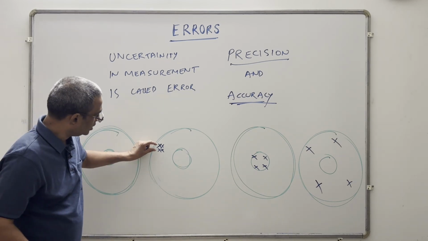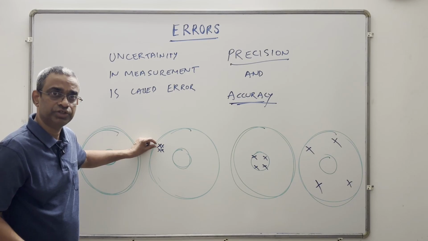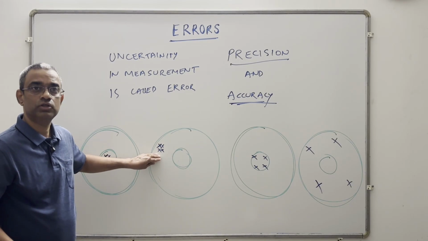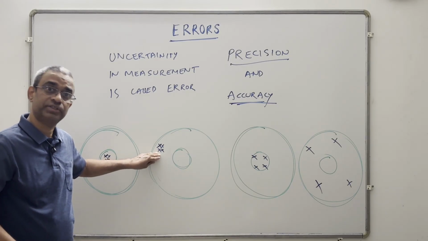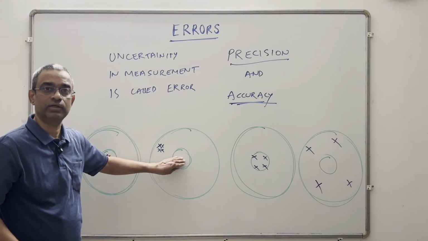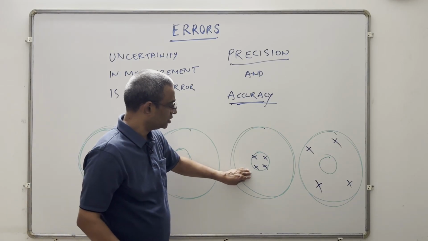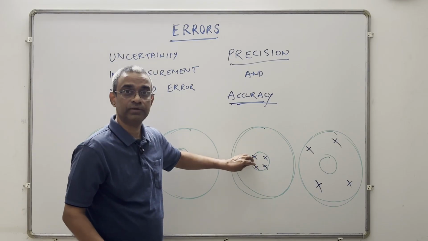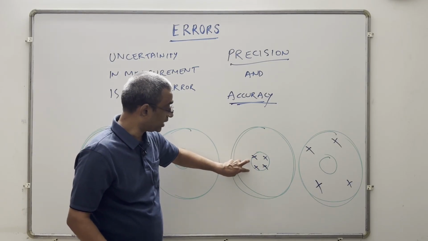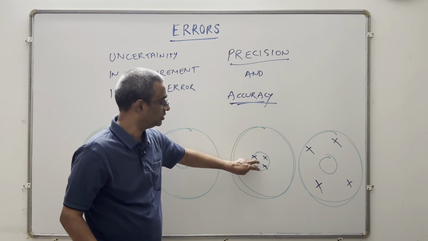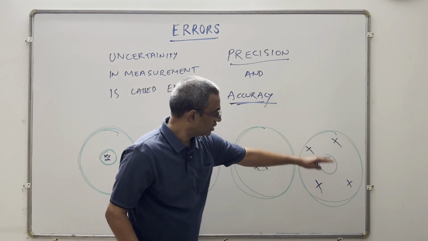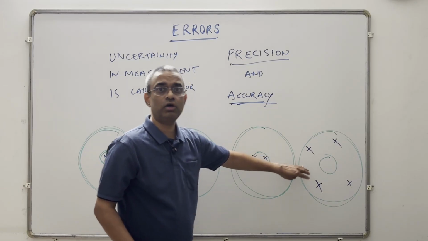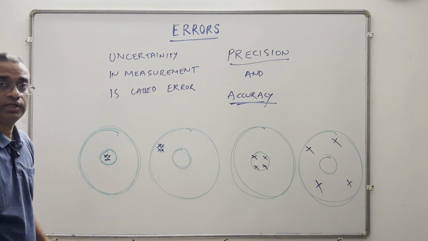Here, the darts are very close to each other. The difference between them is not much, but they are away from the center. So these values are precise but not accurate. These values are accurate. They are in the center, but they are very far from each other. So these values are accurate but not precise. Here, they are not in the center and they are far away from each other. So these values are neither accurate nor precise. So this is the difference.